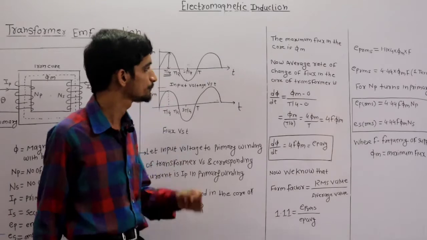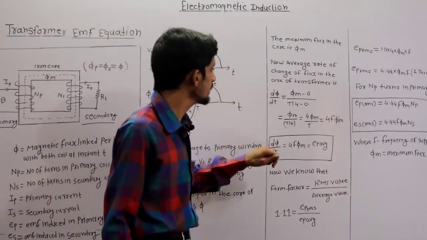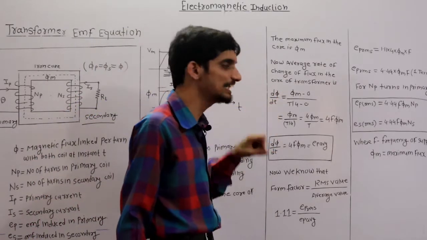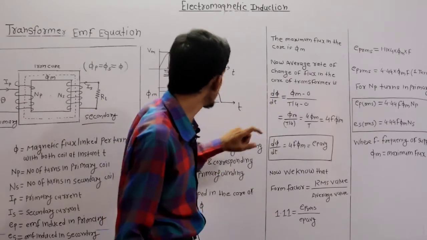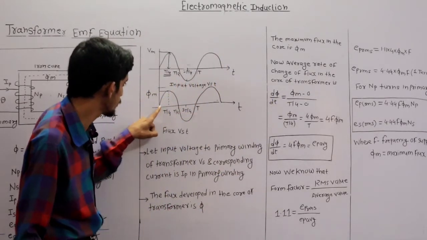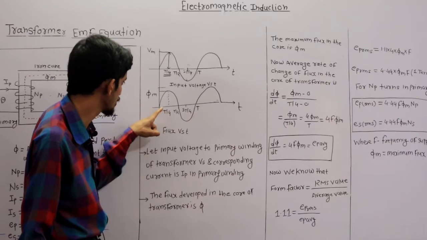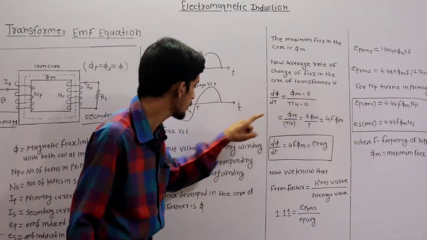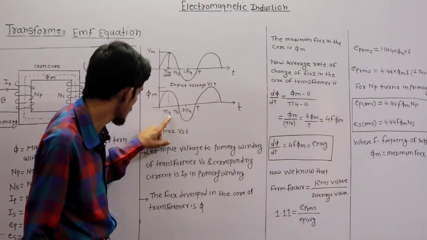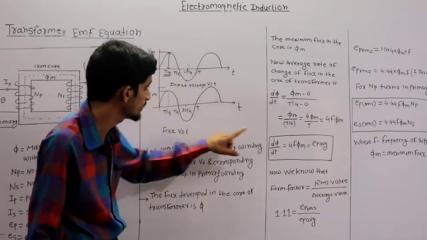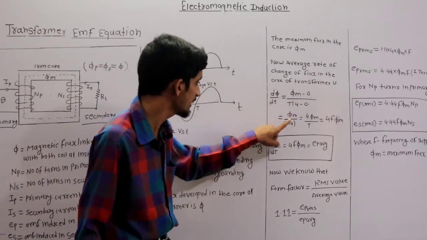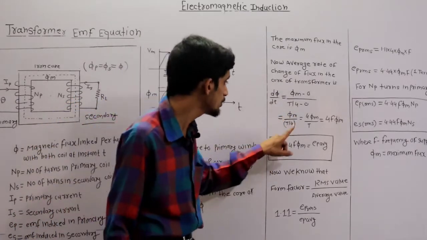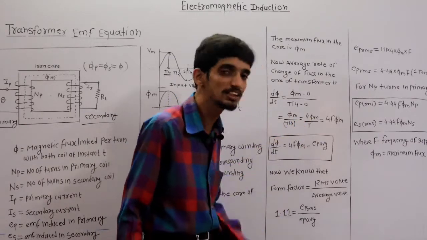Clear? So our rate of change is d phi by dt. What is the change in the flux from here to here? It goes from 0 to phi m. So final minus initial: phi m minus 0, upon the time at this phi m, which is capital T by 4 minus 0. So this is phi m upon T by 4, which is equal to 4 phi m upon capital T.